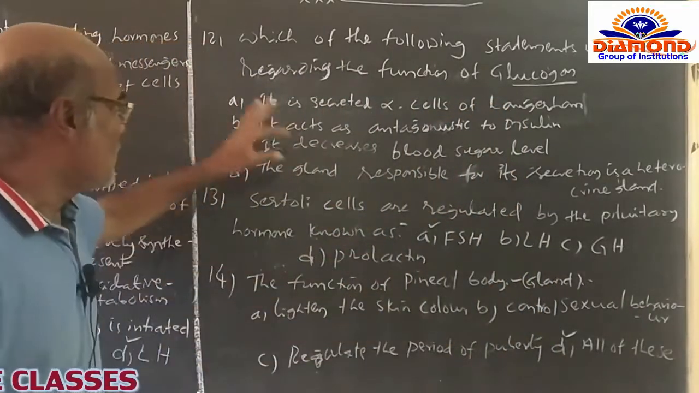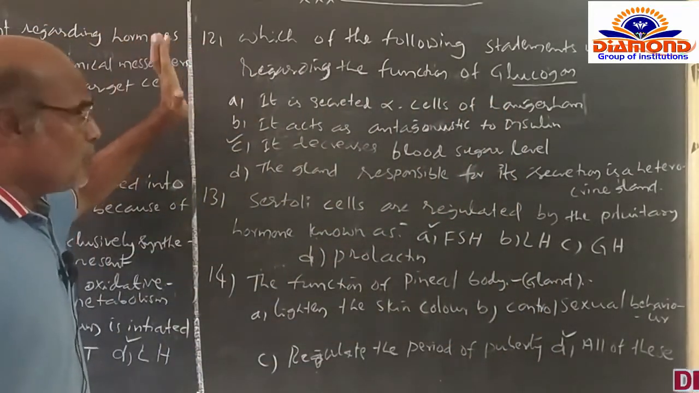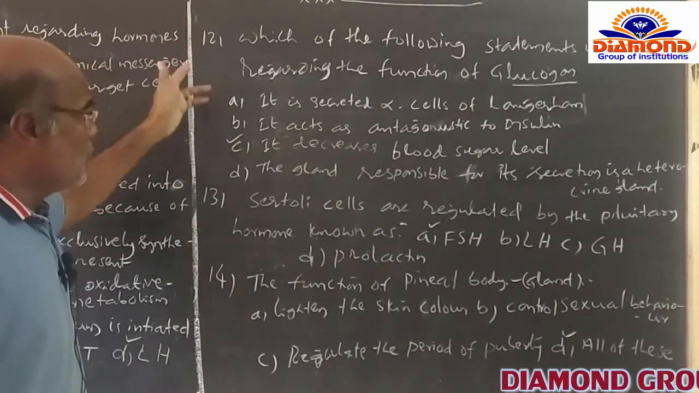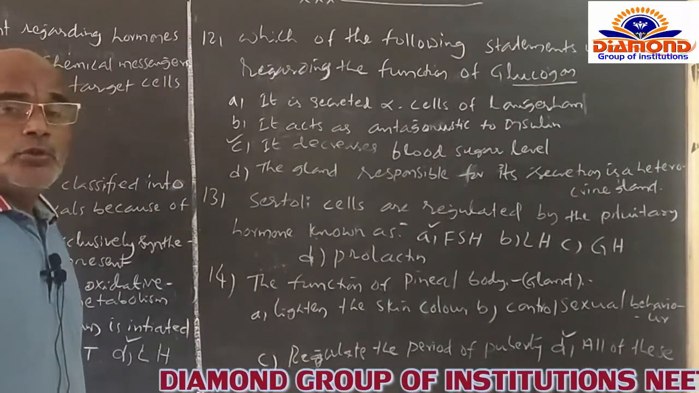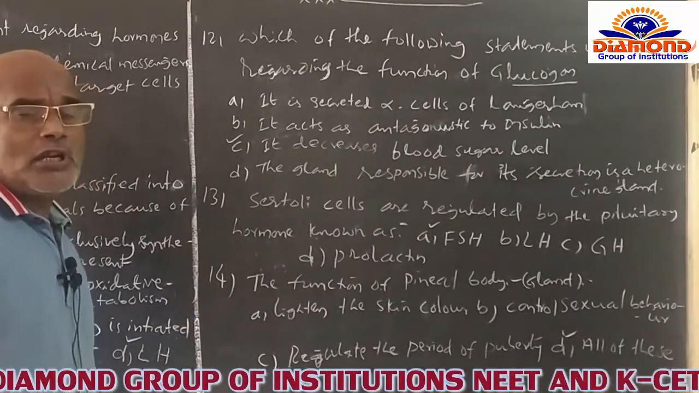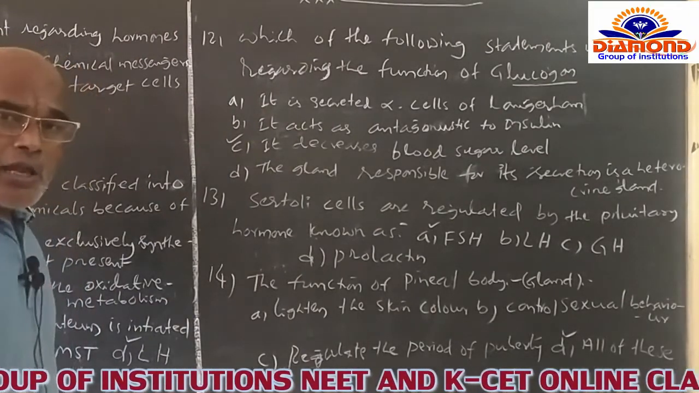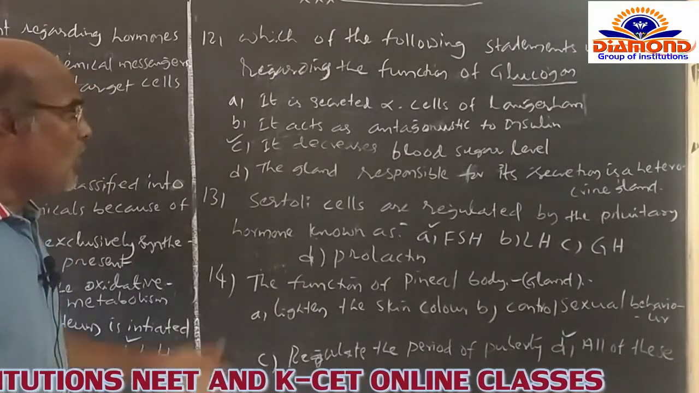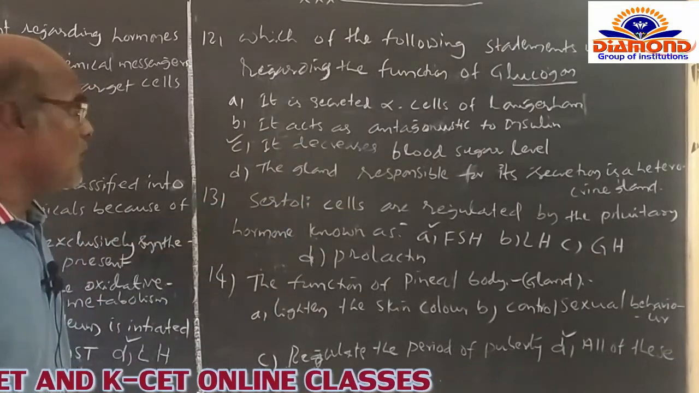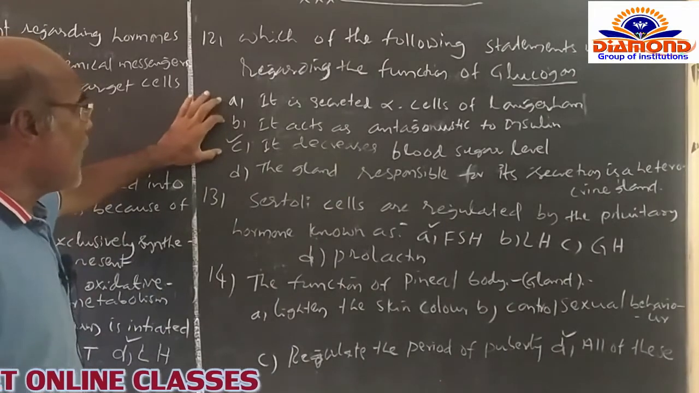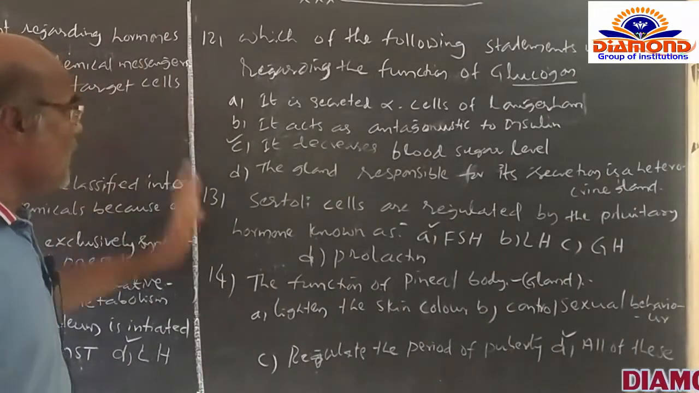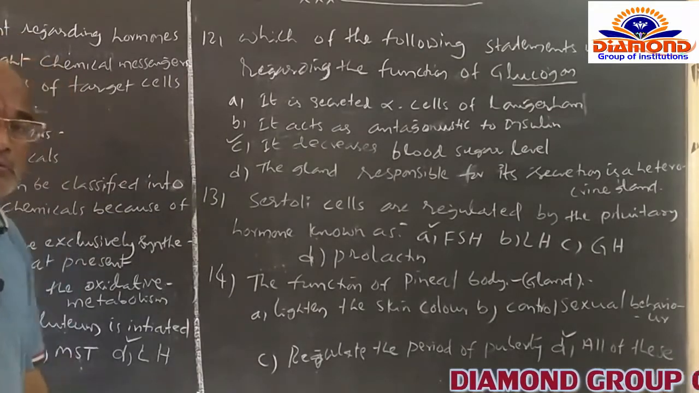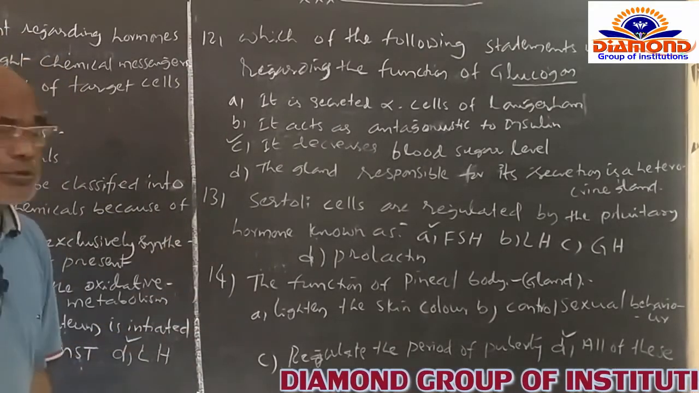So now the C option is the only option which is not right, or which is false, regarding the function of glucagon, which always increases the sugar level. That's why it is simply called the hyperglycemic hormone, not decreasing the blood sugar level itself. So C option is the false option regarding the function of glucagon. That's why I am opting for the C option as the false one. And after that you go for the other question.